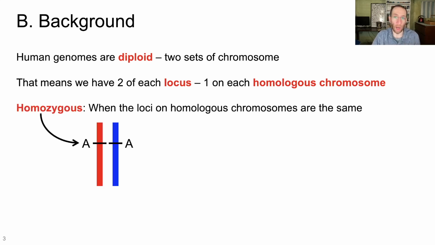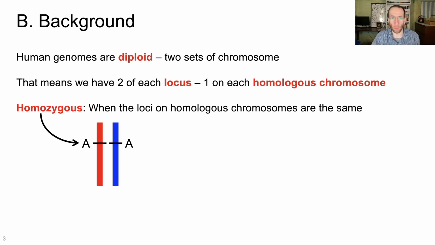Now, when we compare loci to each other, loci being the plural of locus, we can describe them in a couple of different ways depending on whether they're the same or different. When two loci on homologous chromosomes are the same, the word for that is homozygous. That just means the sequence at that specific location on the chromosome is the same from mom as it is from dad. So in this example, we're just using capital letters to show that for region A or locus A or gene A or whatever this is, you get one sequence from mom and you get the same sequence from dad. So for this locus, these homologous chromosomes are homozygous.